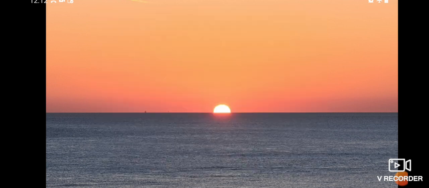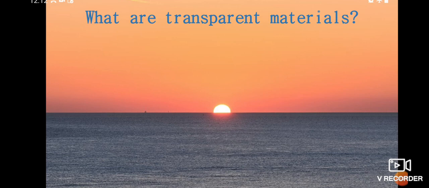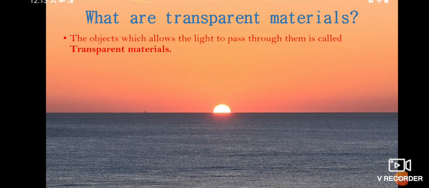Now I am asking you a question: what are transparent materials? We have so many transparent materials around us. The objects which allow light to pass through them are called transparent materials.